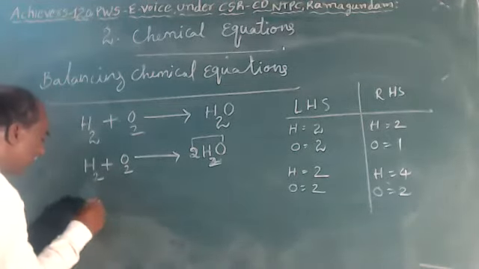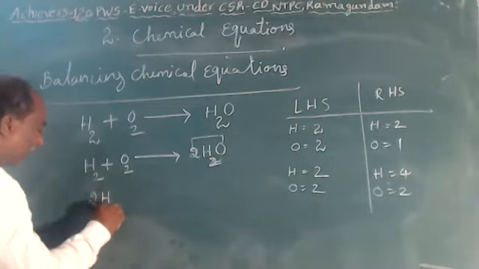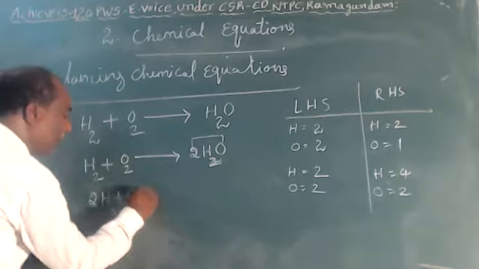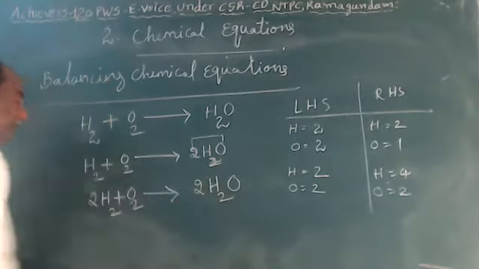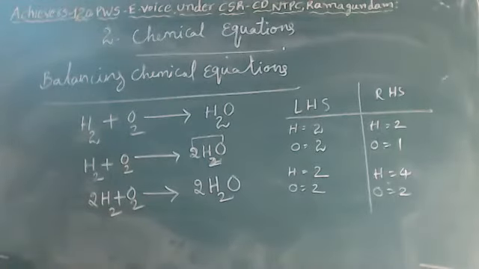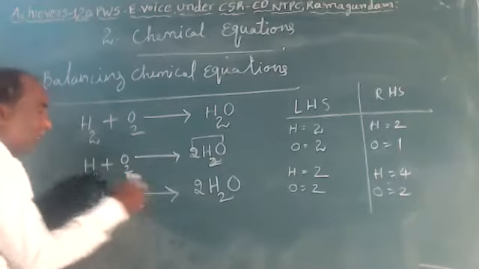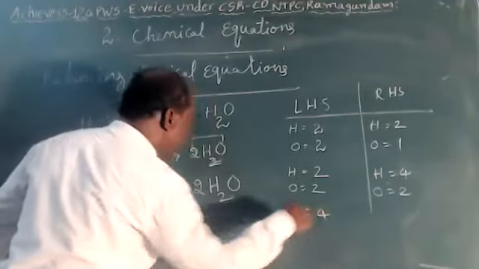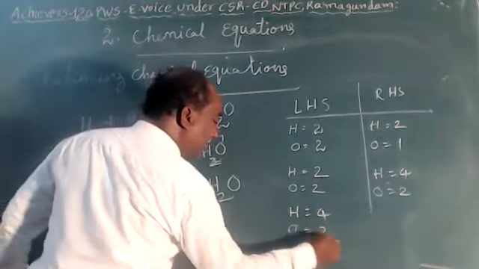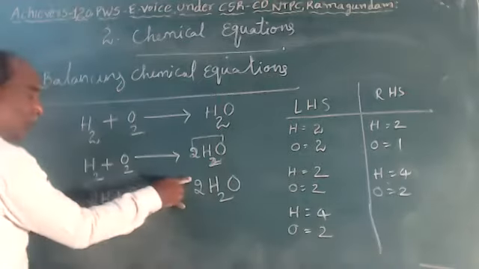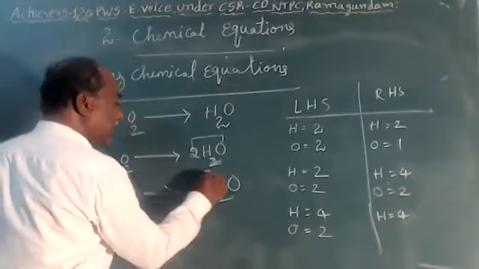Let me write it now: 2 H2 plus O2 gives rise to 2 H2O as the product. Now again take the LHS and RHS. Now on the LHS, 2 twos are 4 hydrogens, and oxygens only 2. On the product side, 2 twos are 4 hydrogens, and oxygen 2.